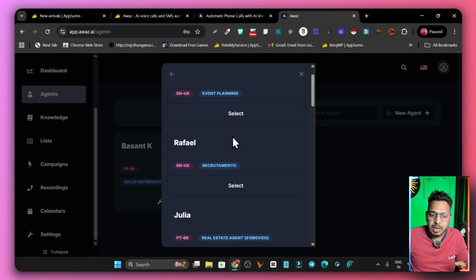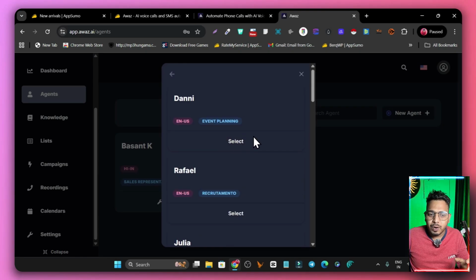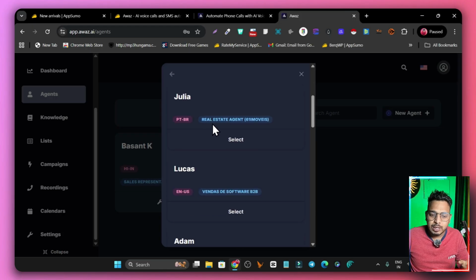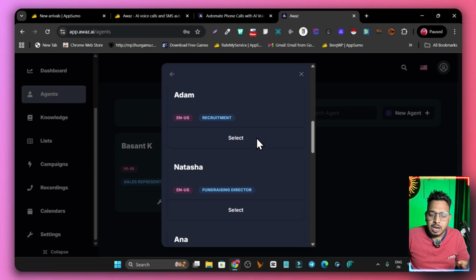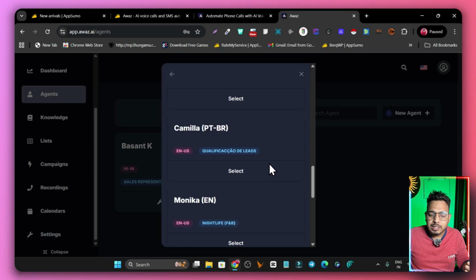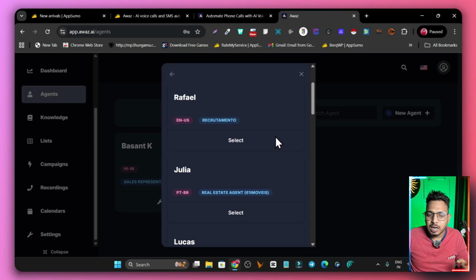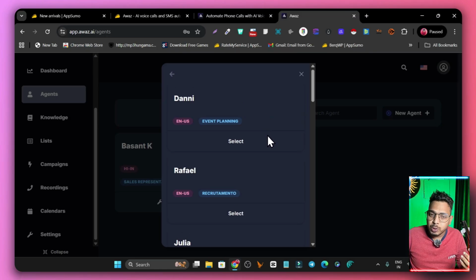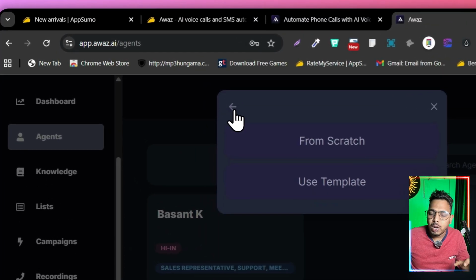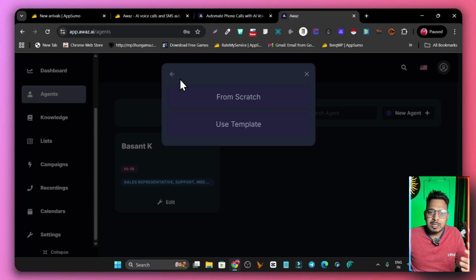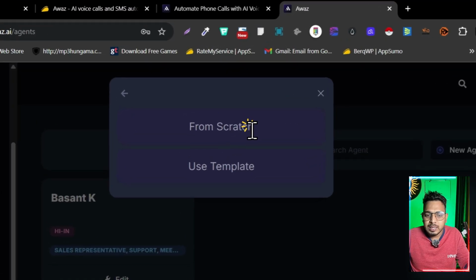Here we have the templates, and they show you what kind of stuff it can do for you. For example, this is for event planning, this is for recruitment, this is for a real estate agent, and these are the kinds of agents you can start with and select here. If you don't find one for your specific industry, what I suggest is to go with from scratch.